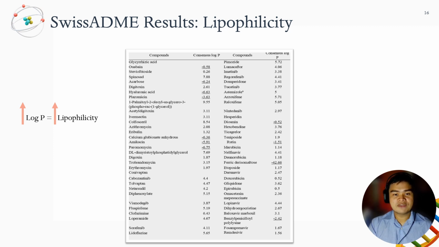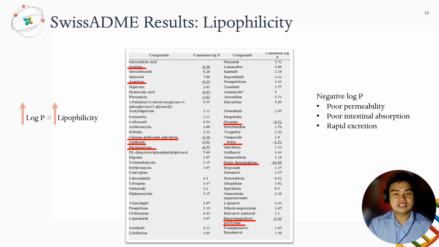SwissADME contains 5 various algorithmic models, with each model having their own criteria and approach. In this study, the consensus, or the average log P value from all 5 models, was considered. The negative log P values were not considered as they simply imply a better affinity in a hydrophilic environment, thus an increase in the compound solubility and decreased absorption in the surrounding tissue.